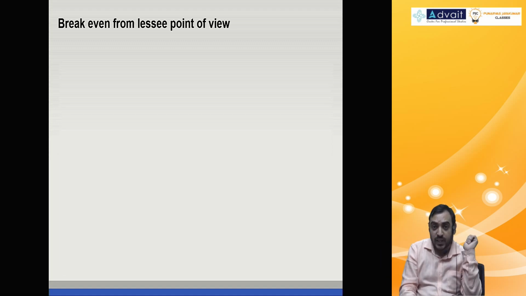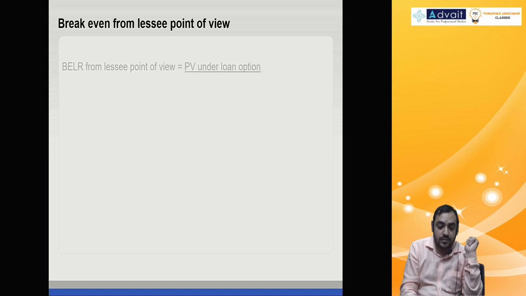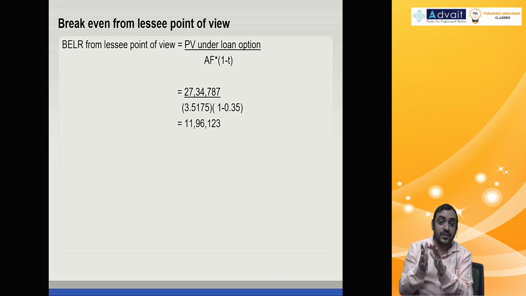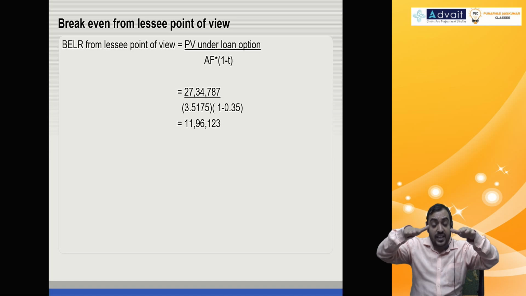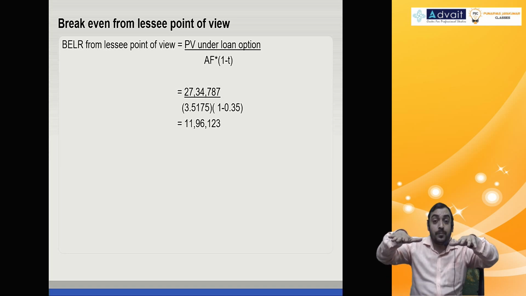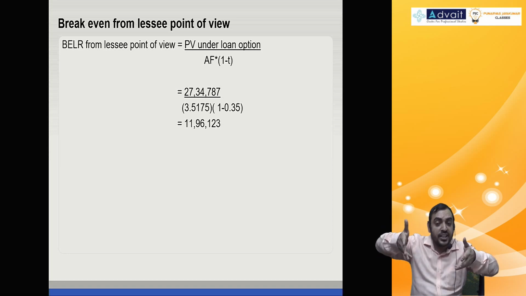So that is called break-even lease rental. For me, I think it's better to say indifference point. So loan option divided by annuity factor. So 2734 by annuity factor into 1 minus t, annuity factor at 13%, you get 11 lakh 96, which means if lease rental is 11 lakh 96, both options are the same. But in the given case, lease rental is 12 lakh, beyond the indifference point.